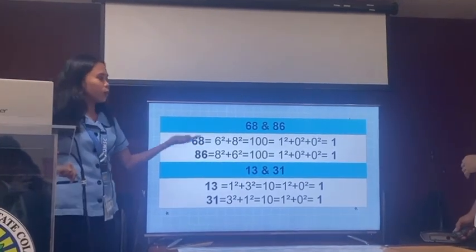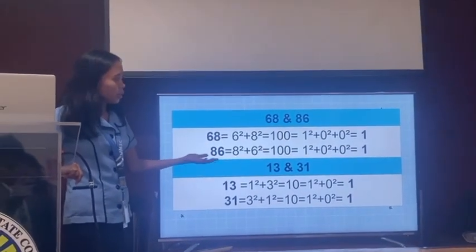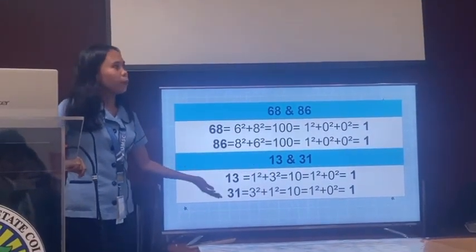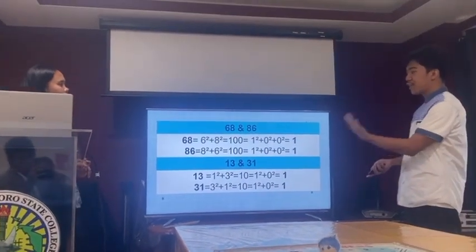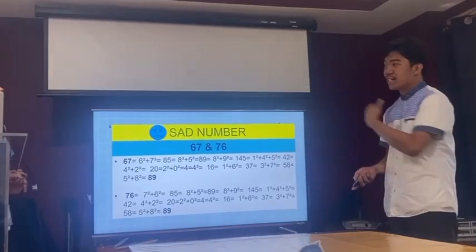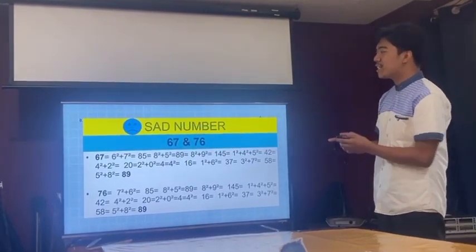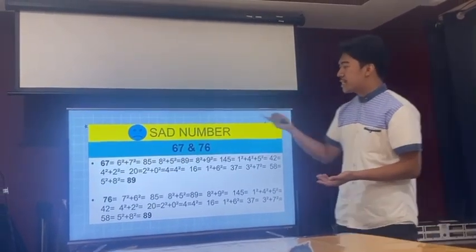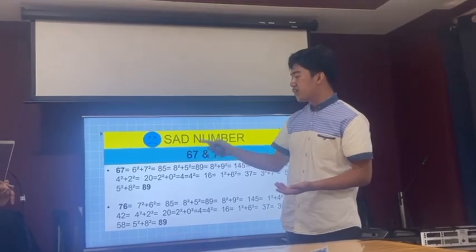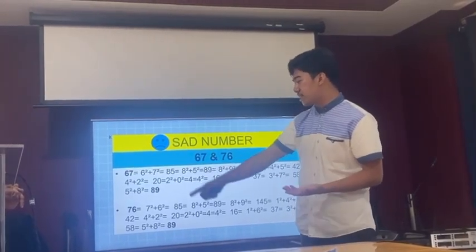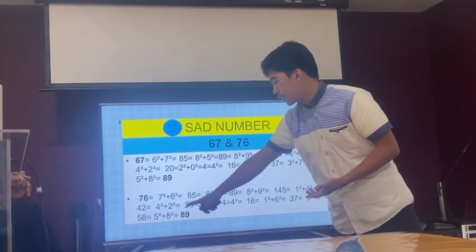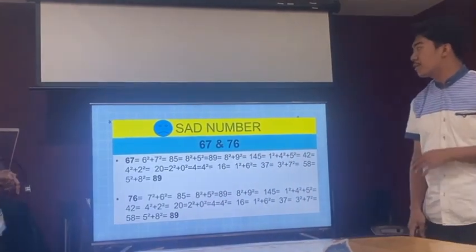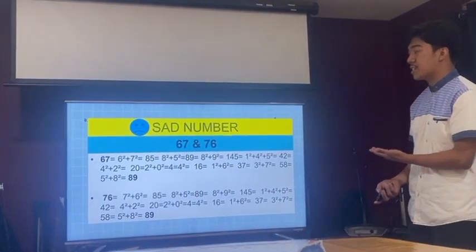So we also test some numbers that result in happy numbers. These are 68 and 86, and 13 and 31. Let's test also the sad numbers. The sad numbers are 67 and 76. When you square the digits of 67, the result would be 89, and the reverse of 67 is 76, and the result would also be 89. That shows that when you reverse it, conjecture C is right.